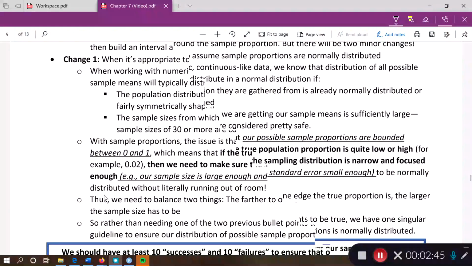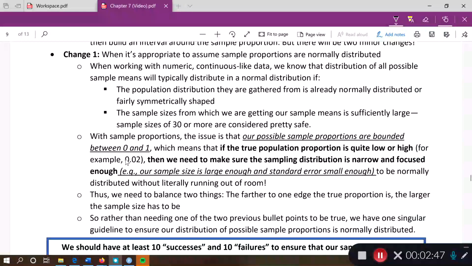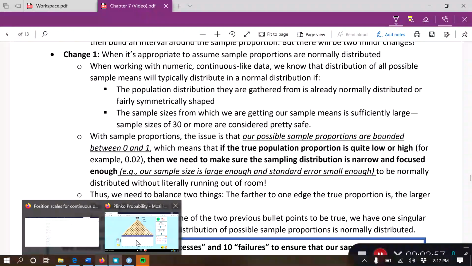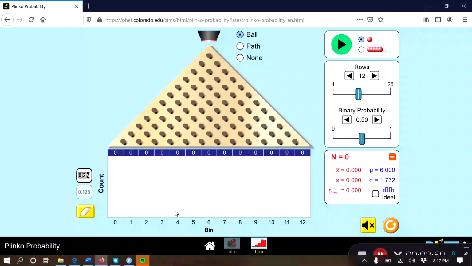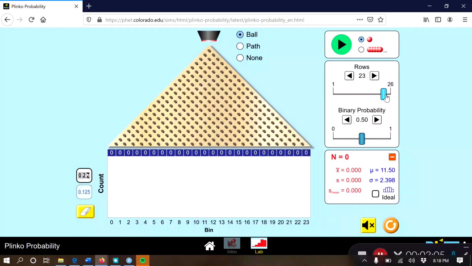What we do have to make sure is that our distribution of sample proportions is centered far enough away from the floor, which is 0%, and far enough away from the ceiling, which is 100%. To demonstrate what I mean by that, I have Plinko Probability open here, which is a sim that I have actually worked with and done some research with this group called PhET.